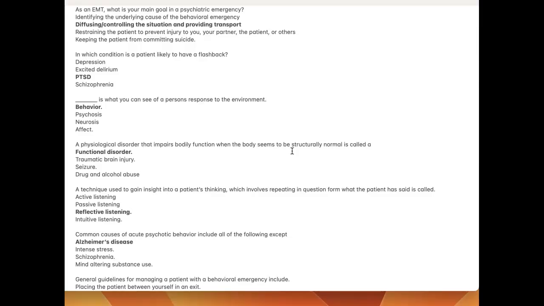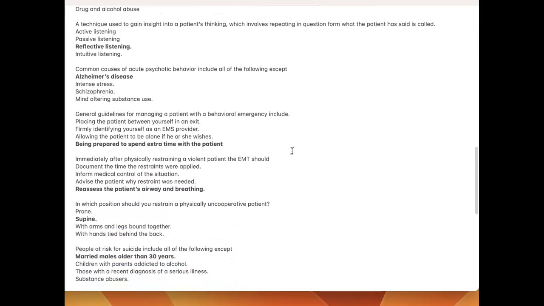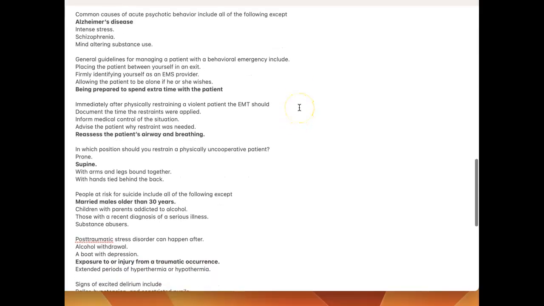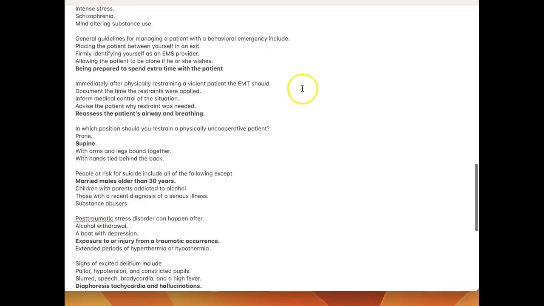disorder. A technique used to gain insight into a patient's thinking, which involves repeating in question form what the patient has said, is called reflective listening. Common causes of acute psychotic behavior include all the following except Alzheimer's disease. General guidelines for managing a patient with a behavioral emergency include being prepared to spend extra time with the patient. Immediately after physically restraining a violent patient, the EMT should reassess the patient's airway and breathing.